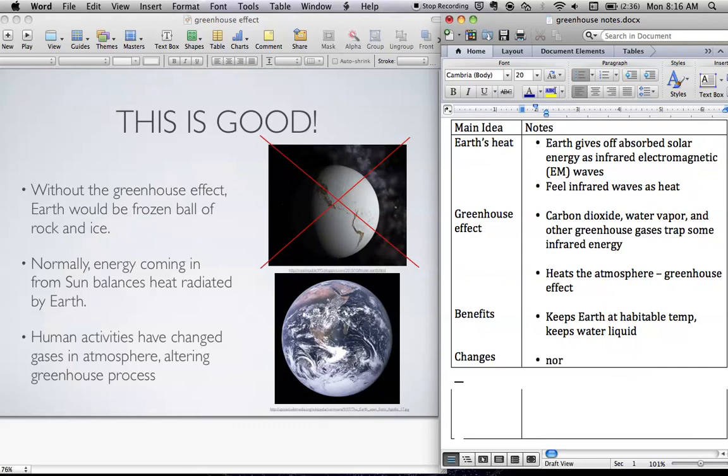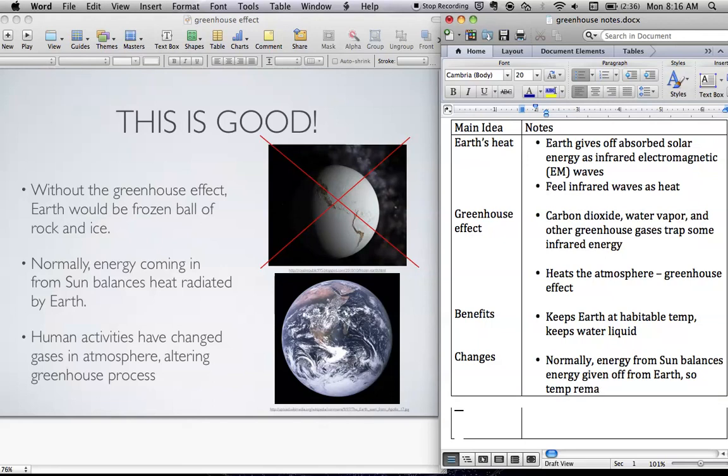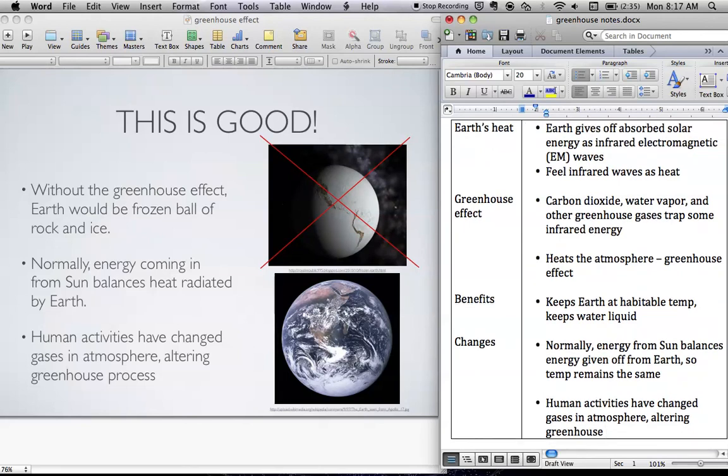So normally, energy from the sun balances energy given off from the Earth, so the temperature remains the same. Temperature remains constant. We've got the same amount coming in as going out, but human activities have changed the gases in the atmosphere, altering the greenhouse effect.